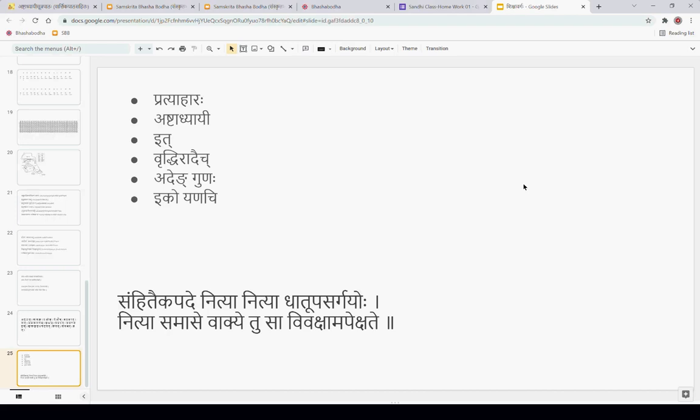So first, the circumstance is necessary, right? When we say H2 plus O, hydrogen plus oxygen, those two elements have to come together. Samipyam avashyakam. Tada some chemical reaction happens between them, and then